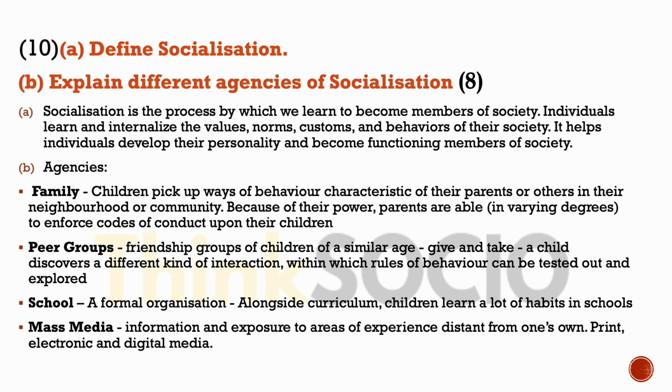Next question has 2 parts. A. Define socialization, and B. Explain different agencies of socialization. Since this is an 8 marker, we will have to explain how these different agencies have their place in socializing an individual. So first we define socialization as the process by which we learn to become members of society.